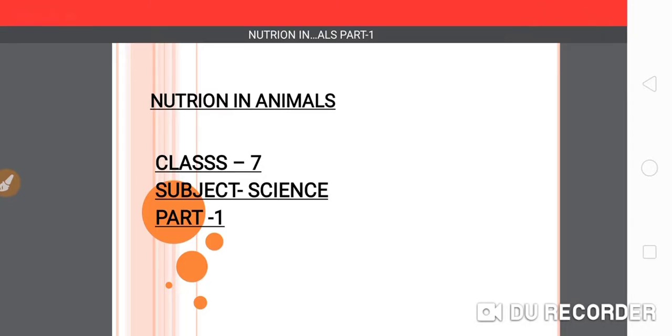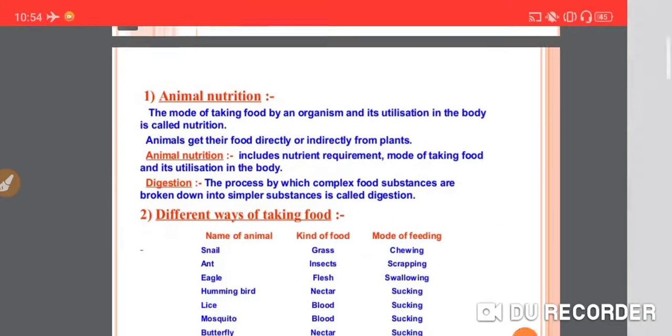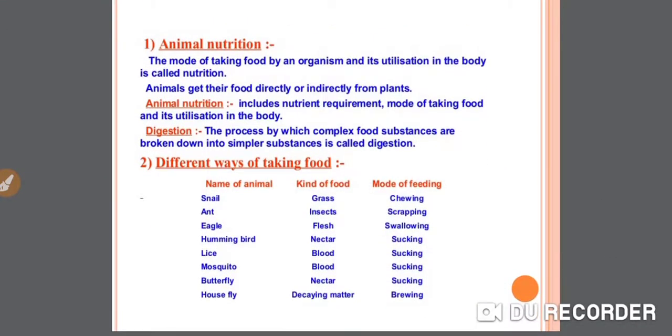So let's start. What is nutrition in animals? Number first, animal nutrition. What is animal nutrition? The mode of taking food by an organism and its utilization in the body is called nutrition.